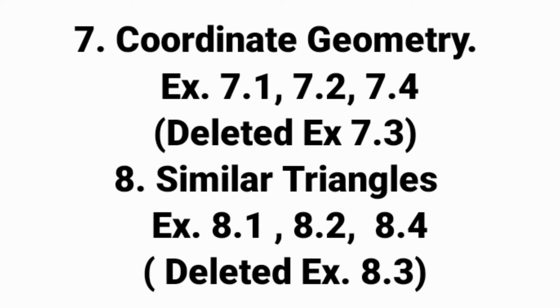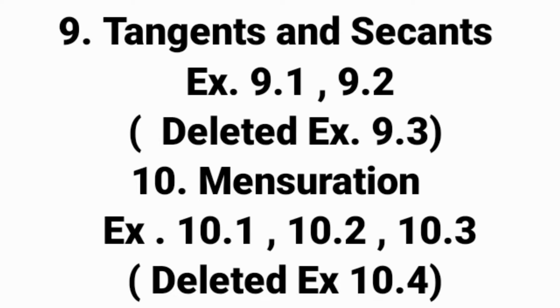In 7th chapter, coordinate geometry, exercise number 7.3 is deleted. So you have to prepare 7.1, 7.2 and 7.4. In 8th chapter, similar triangles, exercises 8.1, 8.2, 8.4 are there, and deleted is exercise 8.3. In tangents and secants, 9th chapter, 9.3 is deleted, and in 10th, mensuration, the deleted exercise is 10.4.